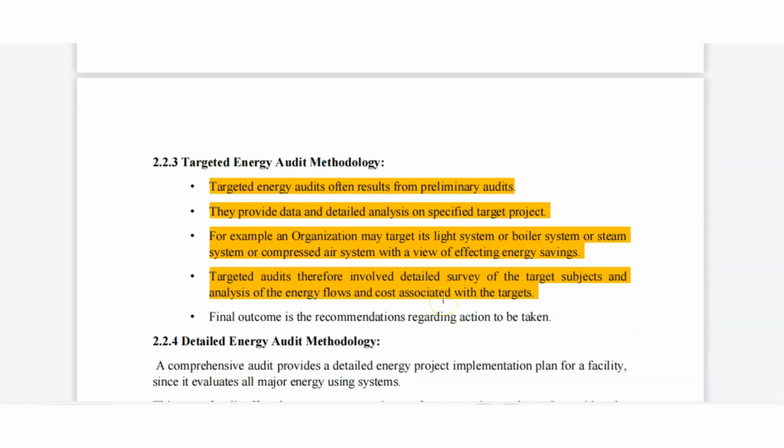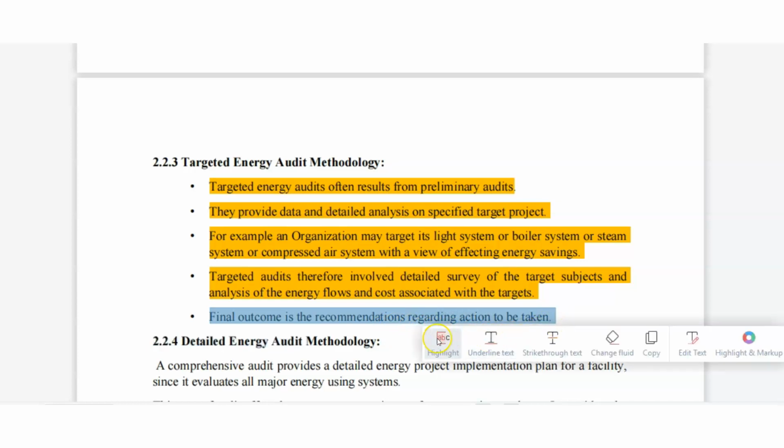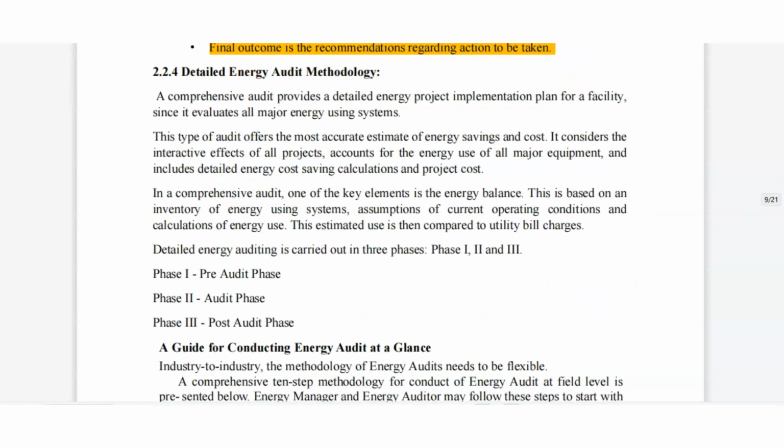We will read about all the things in the target energy audit. Then the final outcome is a recommendation regarding the action to be taken. And for the final outcome that comes, we have to take the recommendation for action. Then we will read about detailed energy audit methodology. This one is very important. This one is detailed energy audit methodology.